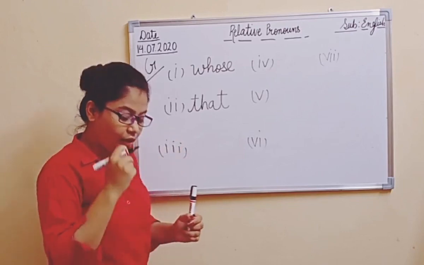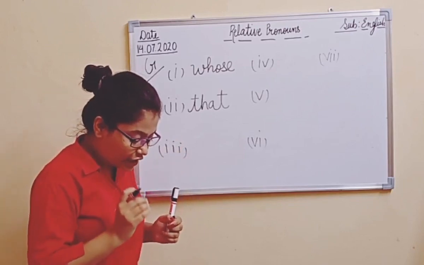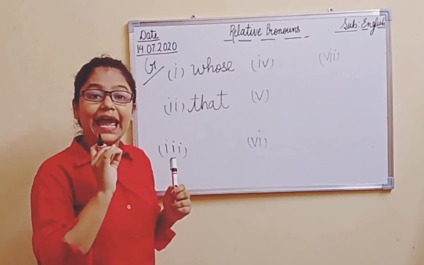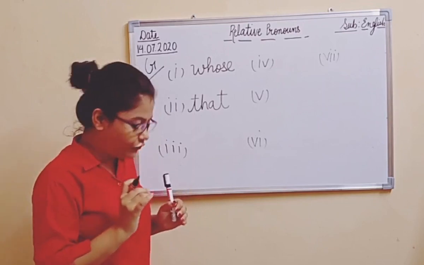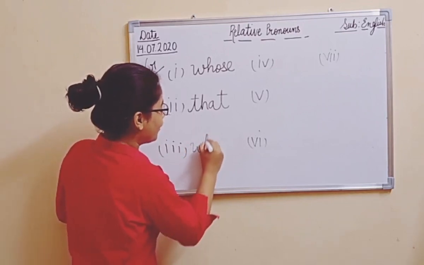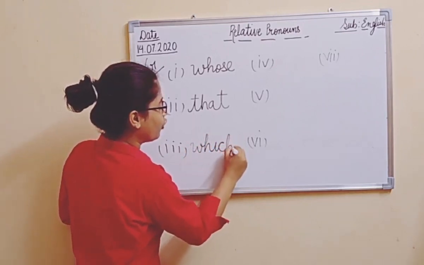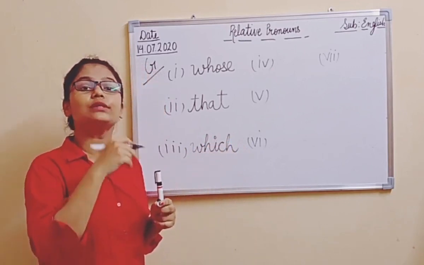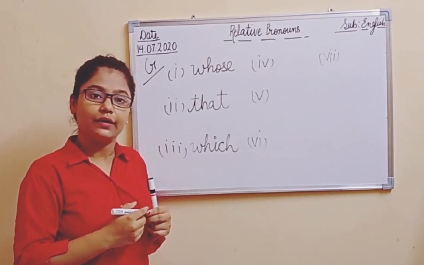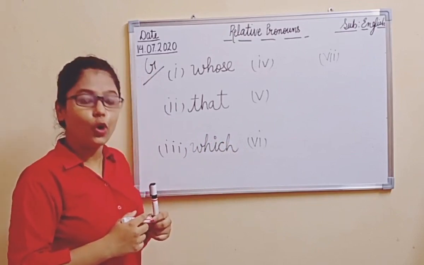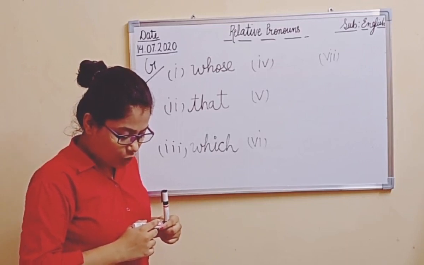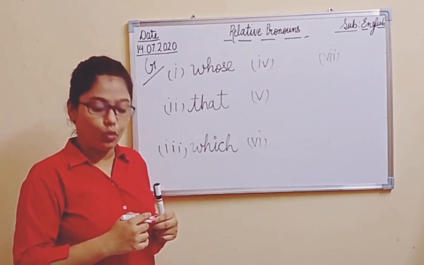Okay. Come to the third one. The earphones dash I wanted are not available in any shops here. The earphones which I wanted, or you can say the earphones that I wanted, right? Come to the fourth one. The painter dash chopped his own ears was Vincent van Gogh, right?